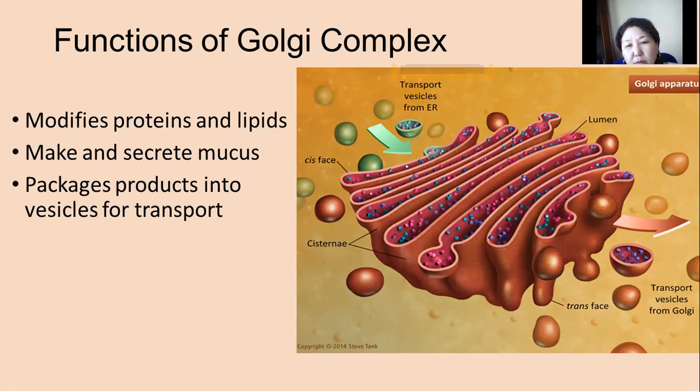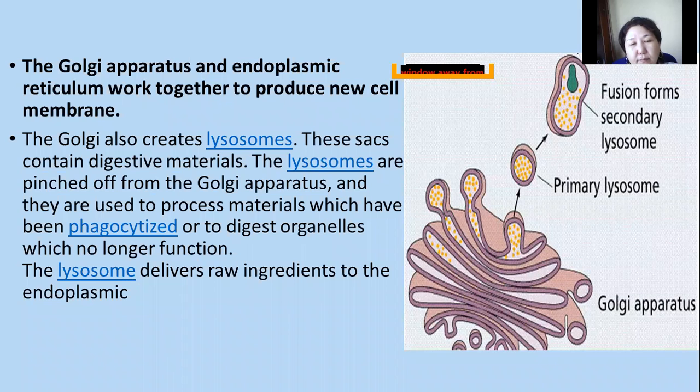The Golgi apparatus consists of cisterna, lumen, and the cis phase, with transport vesicles from the ER. The Golgi apparatus and the endoplasmic reticulum work together to produce new cell membrane.